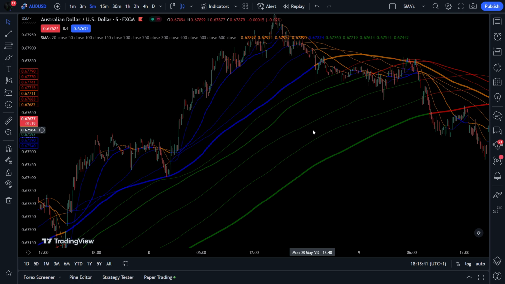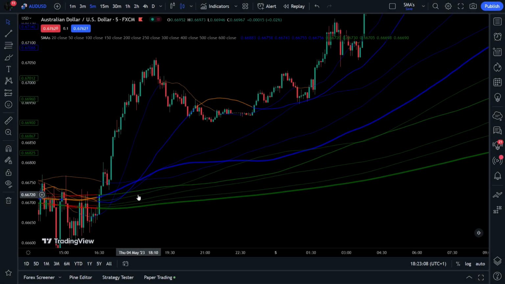then dividing by 20. Traders and analysts use SMAs to identify trends, potential support and resistance levels, and to generate buy and sell signals. When the price of an asset crosses above its SMA, it is considered a bullish signal, while a price crossing below its SMA is considered bearish. The slope of the SMA can also be used to identify the strength of the trend, with a steep slope indicating a strong trend and a flat slope indicating a weak or sideways market. So without further ado, let's figure out how we can use this powerful indicator to set up long positions.